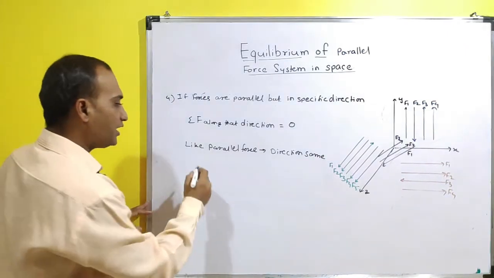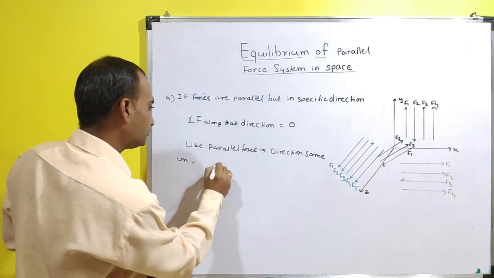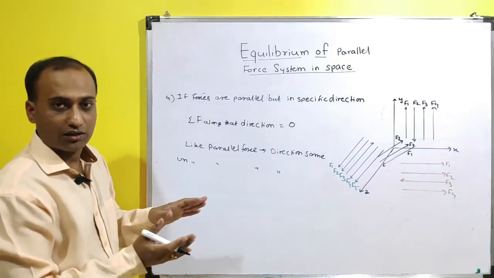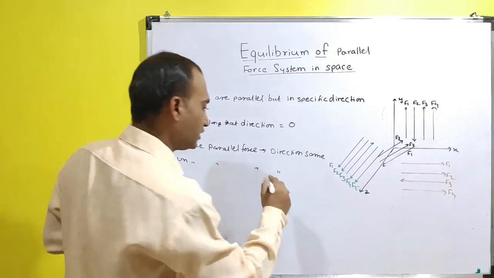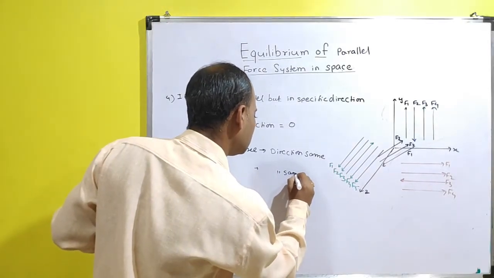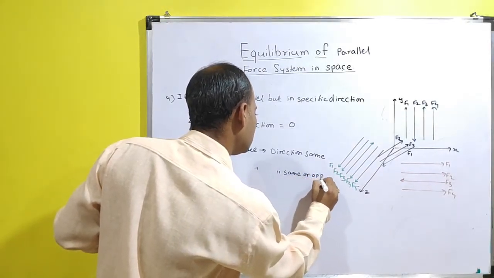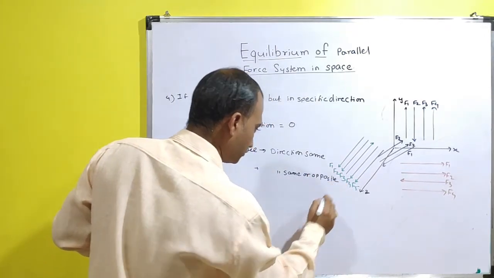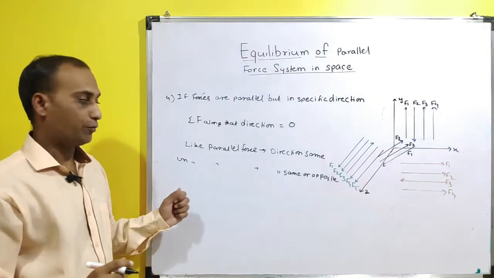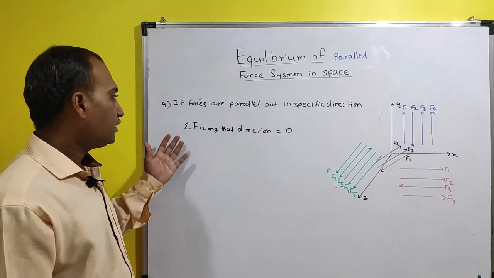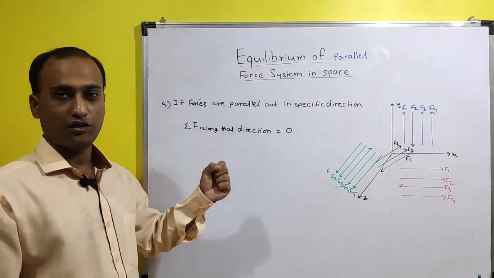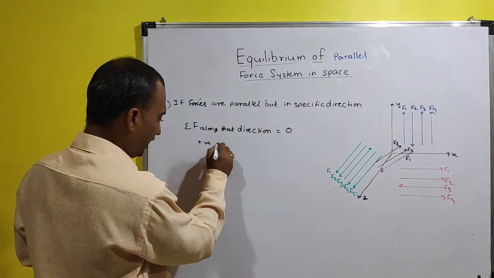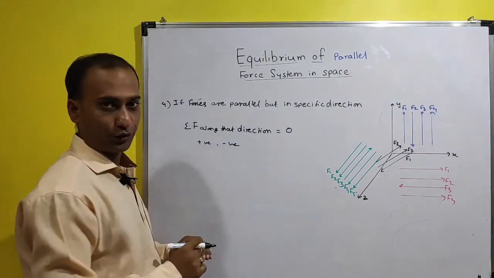And unlike parallel forces, they are parallel to each other but direction may be same or opposite. So now here we have seen the summation of forces along that direction is equal to 0. So it will consider positive forces as well as negative forces also.